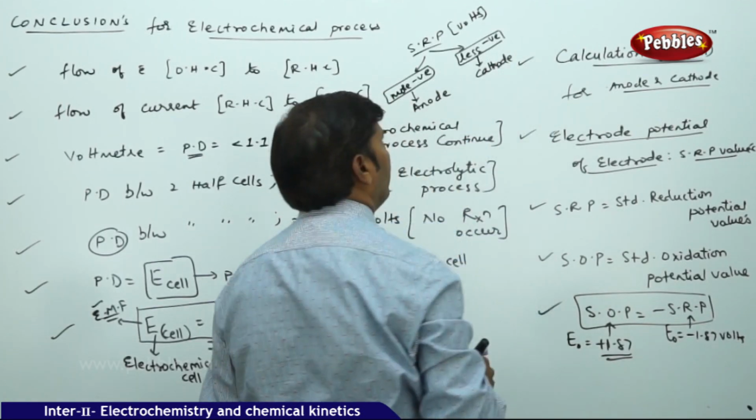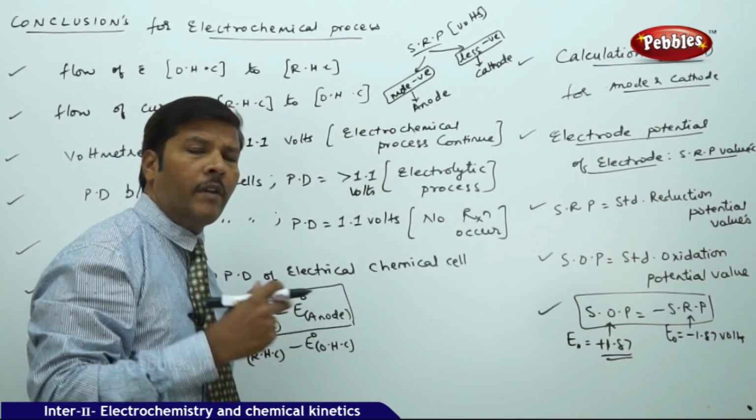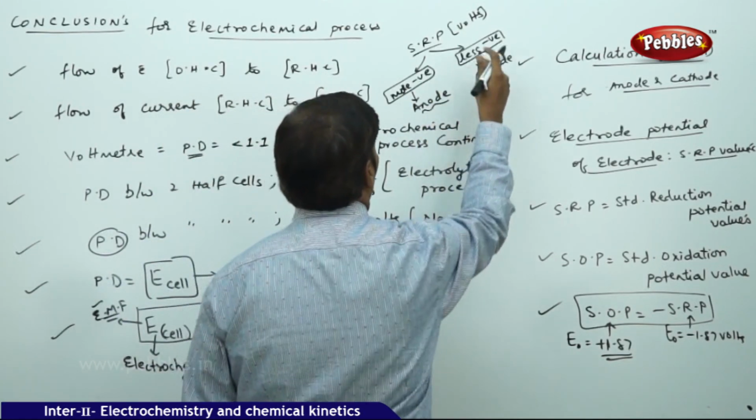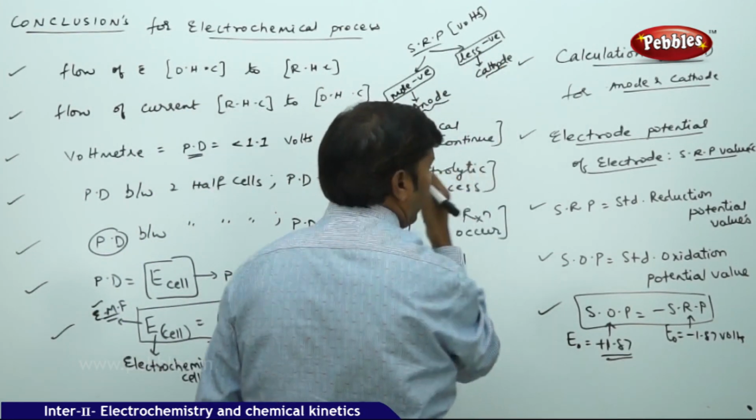That means if both values are negative, the more negative value always goes for anode and the less negative value goes for cathode.